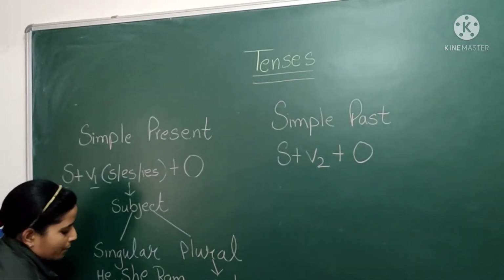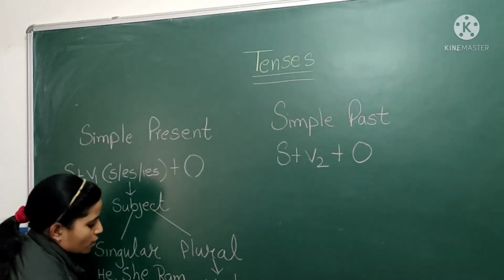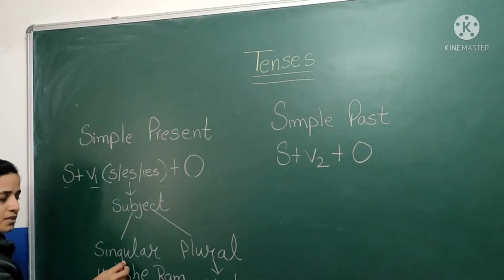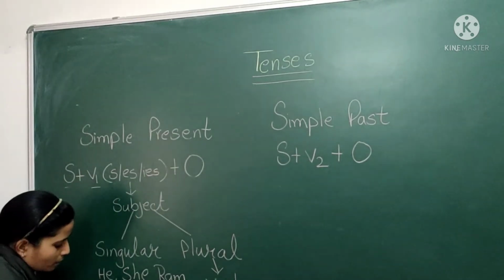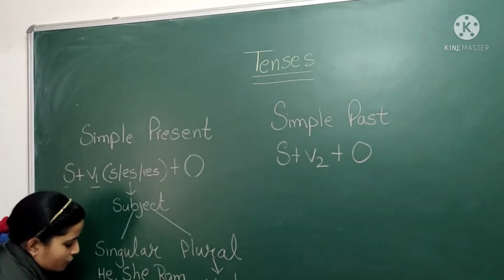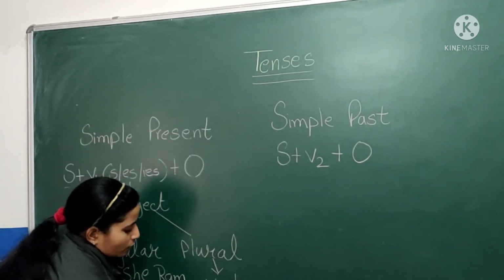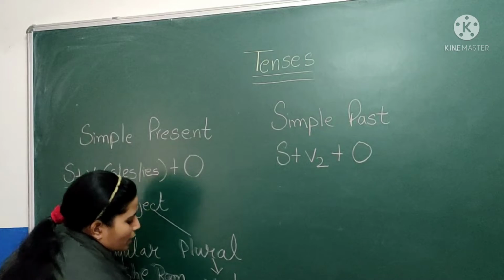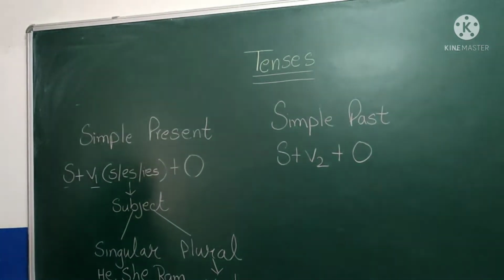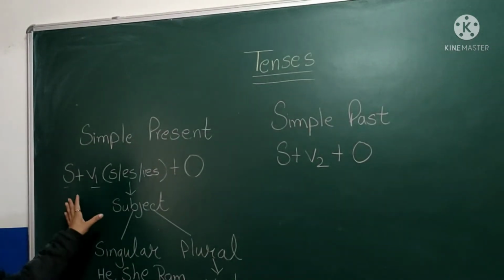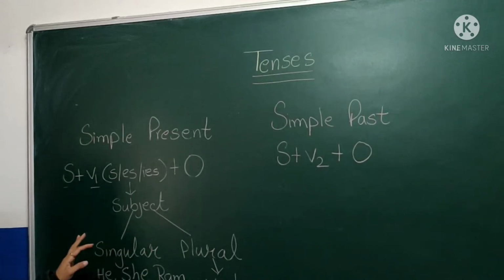Let's have an example. Suppose my verb is cook. If the subject is singular, then it will become cooks. But if the subject is plural, then we will use the same verb that they have given to us. So in this way we have to follow the rule of simple present tense.